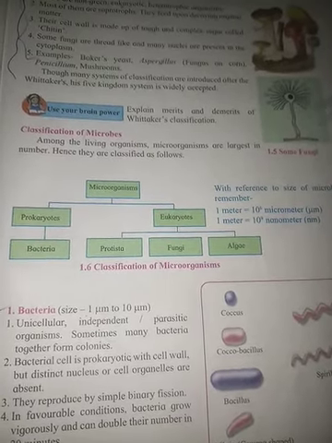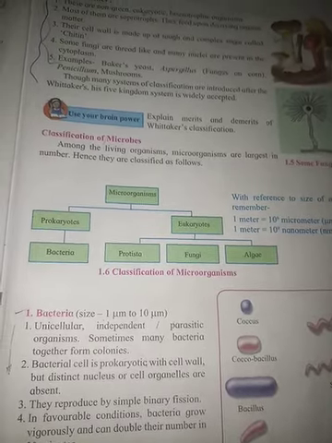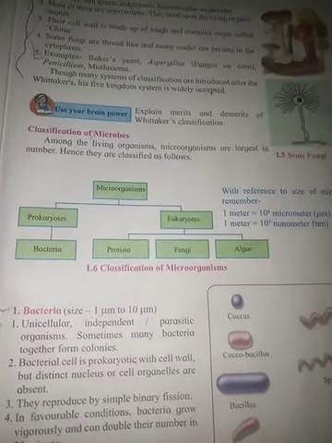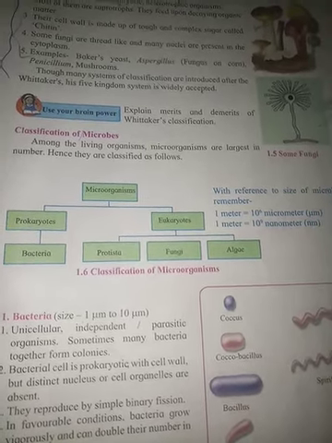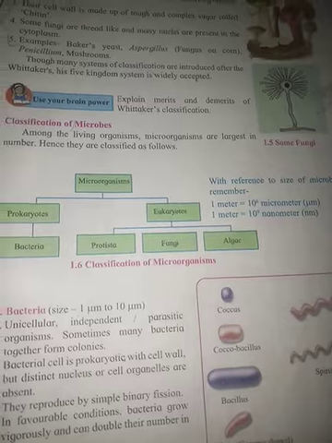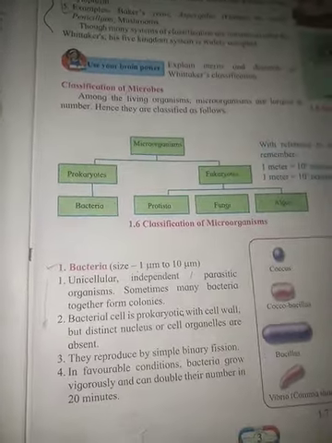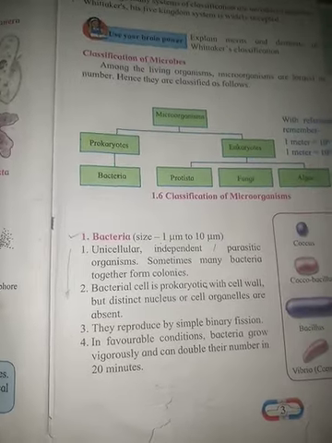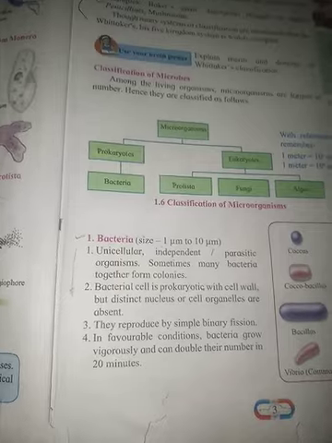Further, prokaryotes are subdivided into just bacteria, whereas eukaryotes are further divided into protista, fungi and algae. This is the main classification of microbes. Now here we will see this one by one.